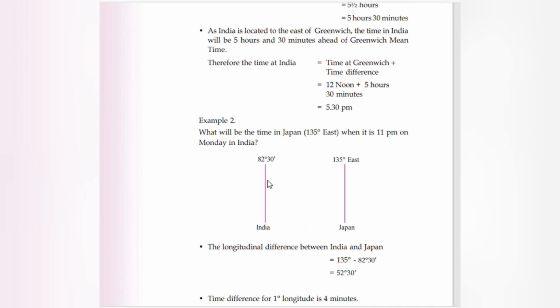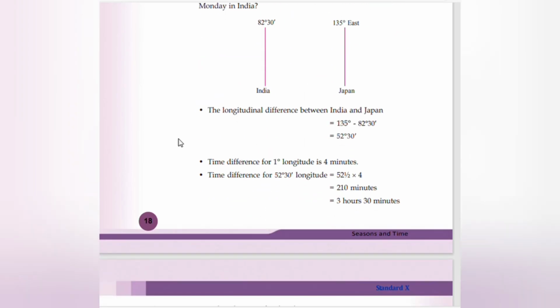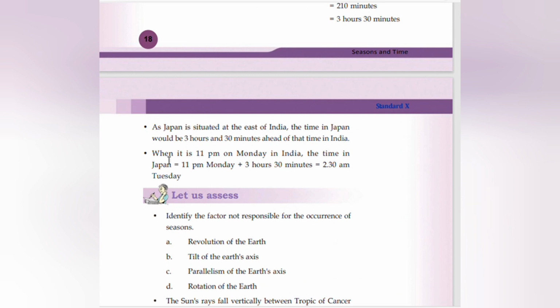What will be the time in Japan, 135 degree east, when it is 11 p.m. on Monday in India? 82 degree 30 minutes is India, 135 degree east is Japan. The longitudinal difference between India and Japan is 135 degree minus 82 degree 30 minutes, 52 degree 30 minutes. Time difference for 1 degree longitude is 4 minutes. Time difference for 52 degree 30 minutes longitude is 52 and a half times 4, 210 minutes, that is 3 hours 30 minutes.